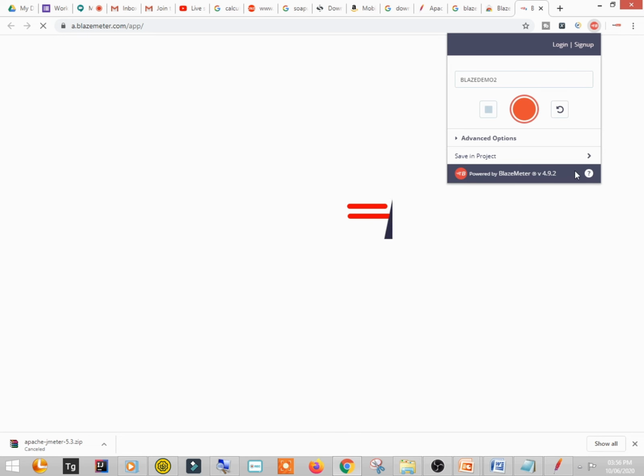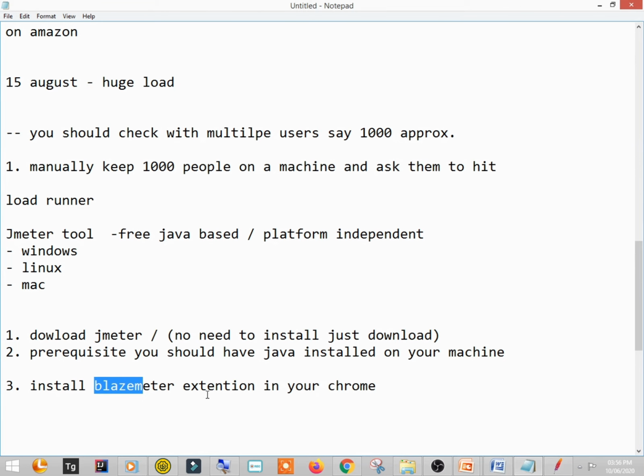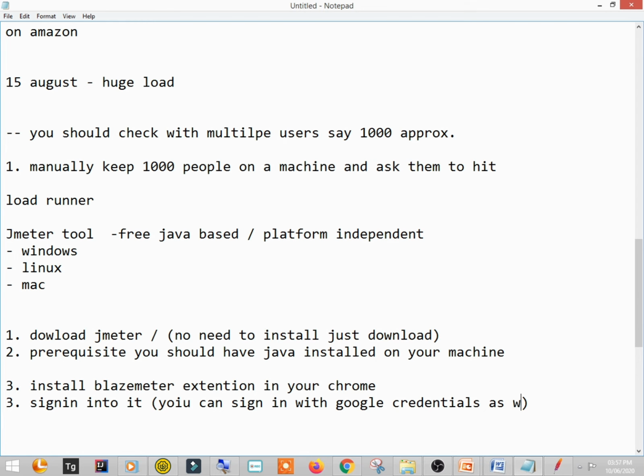Okay, I think I cannot simply do so, but just remember that when you install this extension you have to sign in. You can sign in with Google credentials as well.